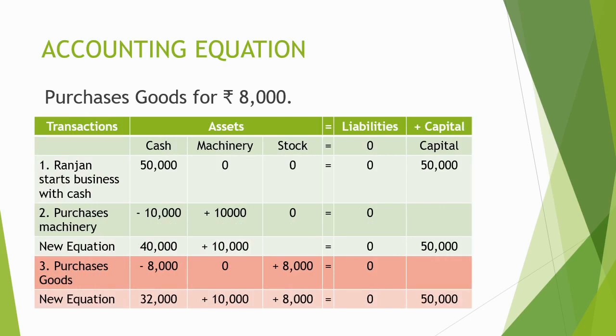Purchase goods, 8,000 is deducted from cash and 8,000 is added in the newly created asset in the name of stock. There is no change in the value of machinery and capital due to this transaction, and at this stage there is no liability. The new equation is like this: cash rupees 32,000, machinery rupees 10,000, stock rupees 8,000, and on the other hand capital rupees 50,000. There is no liability at this stage.